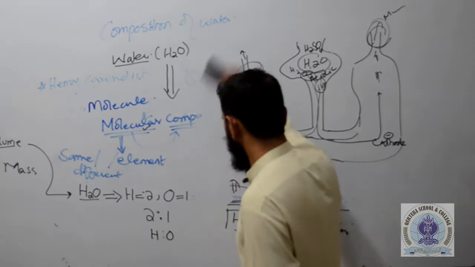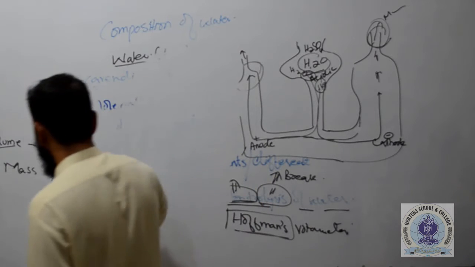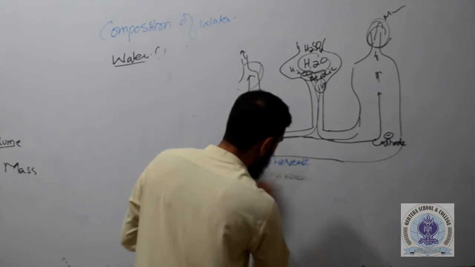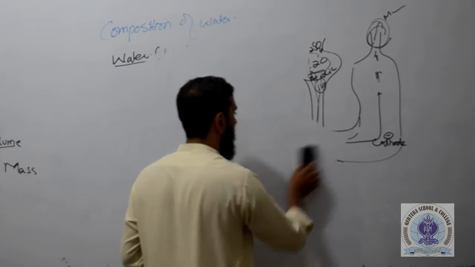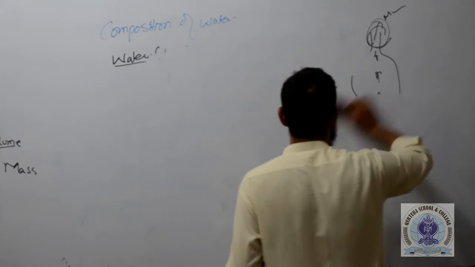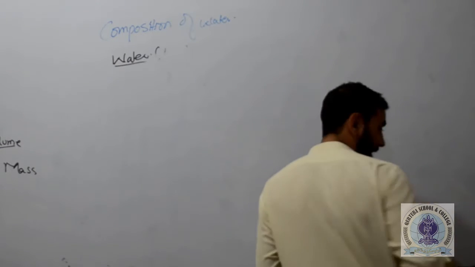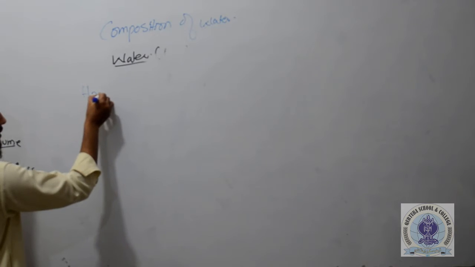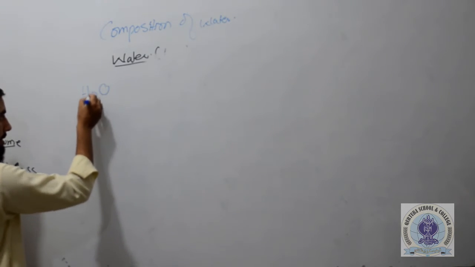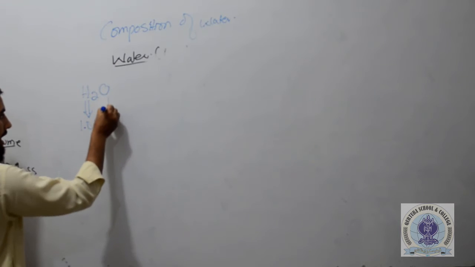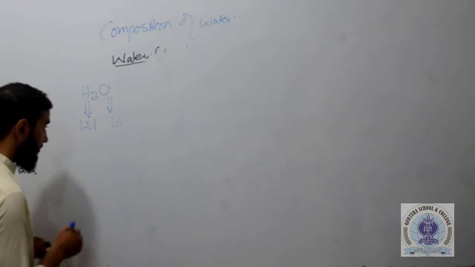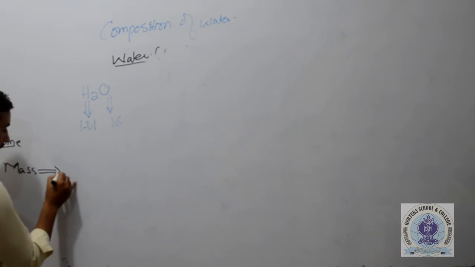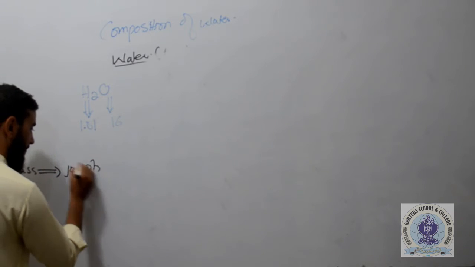Now it's time to tell you about the composition of water by mass. There was another scientist, his name was Joseph Frost, and he experimentally proved that the composition of water by mass is 1:8. As we know that the formula of water is H2O, and the atomic mass of hydrogen is 1.01, and that of oxygen is 16. So the composition of water by mass was determined by Joseph Frost.